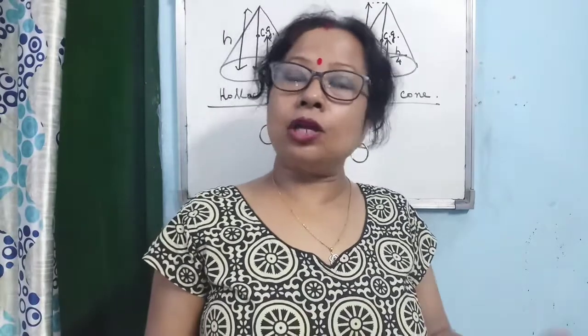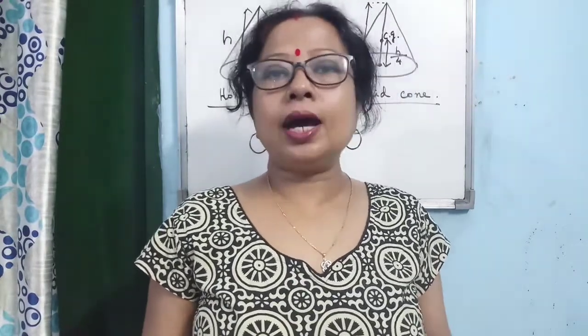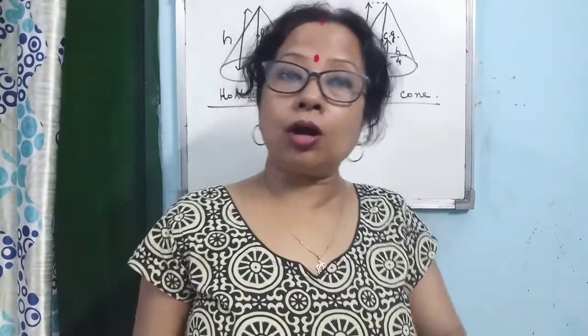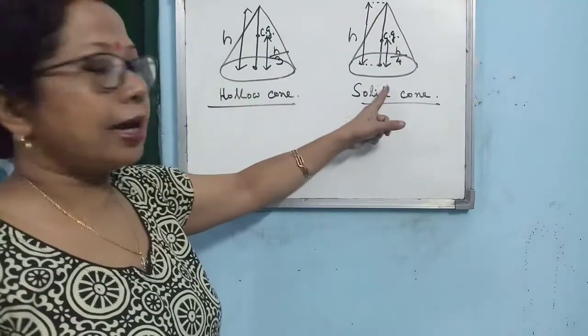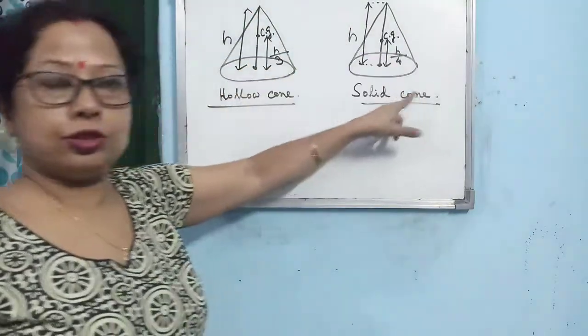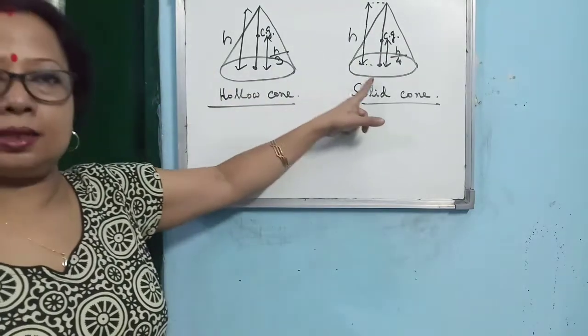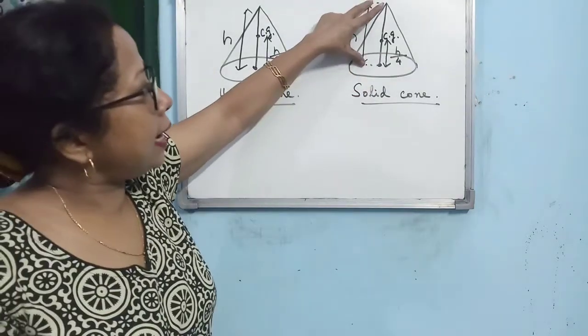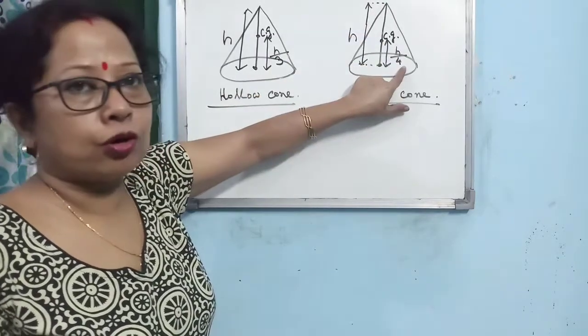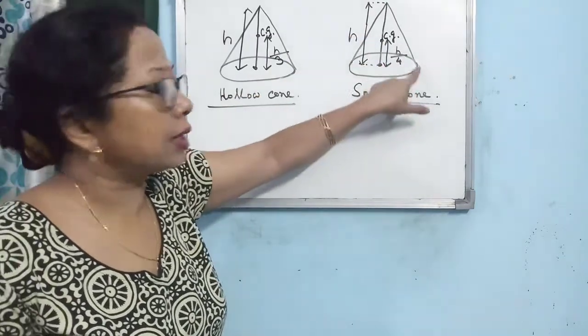That's why I always suggest, if the question comes that what is the position of center of gravity of a solid cone or a hollow cone, better you draw the diagram, and in the diagram the details I showed, you must show it. It is easy, isn't it? This height is h, and where is the center of gravity? At a height of h by 4 from the center of the circular base.